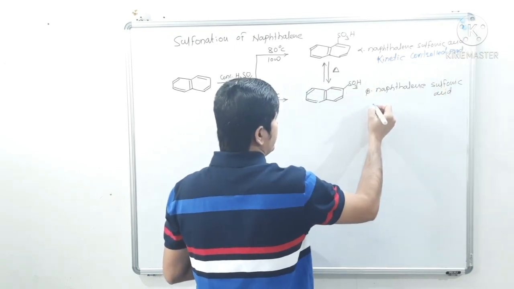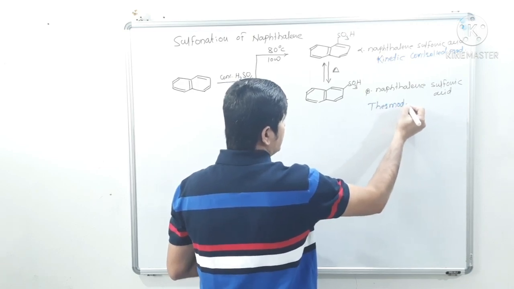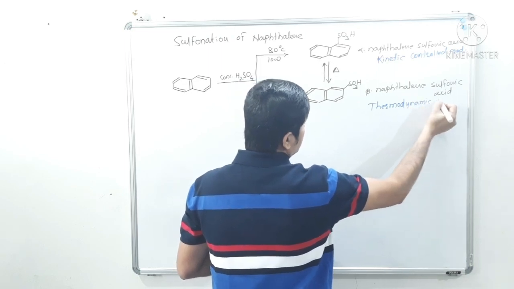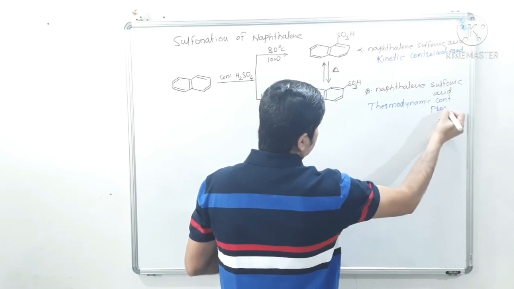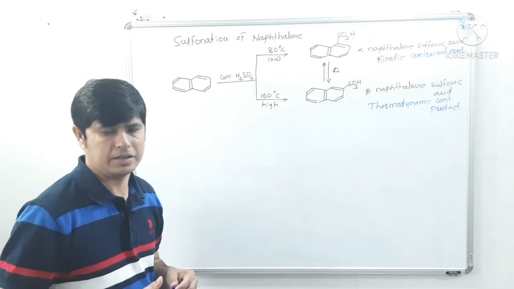And beta naphthalene sulfonic acid is also called the thermodynamic controlled product, or thermodynamic product, and that is the kinetic product, like that.